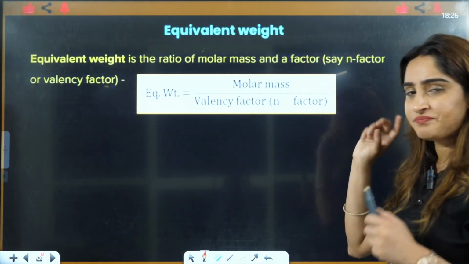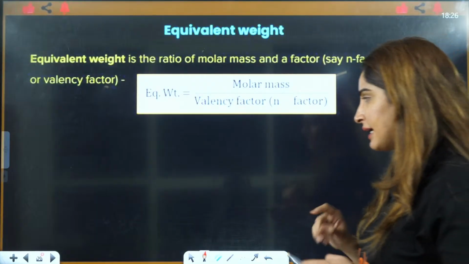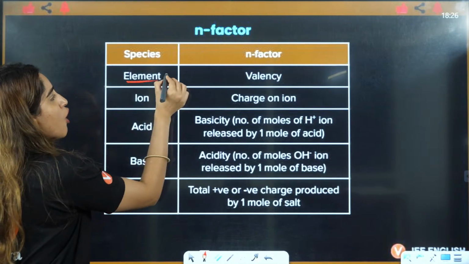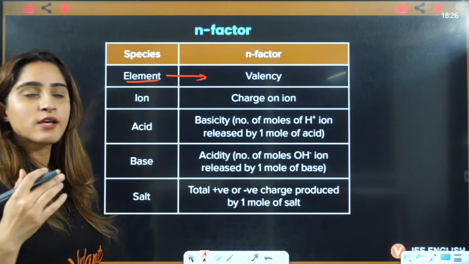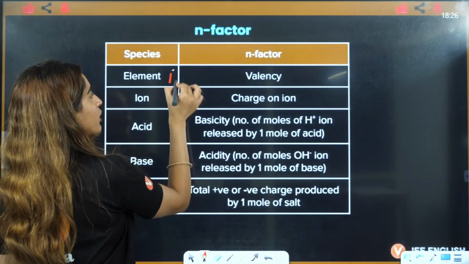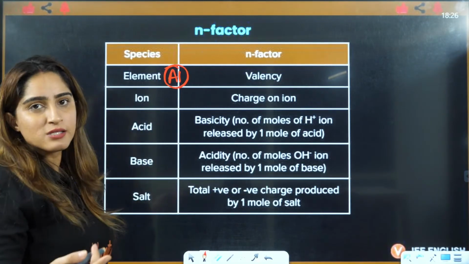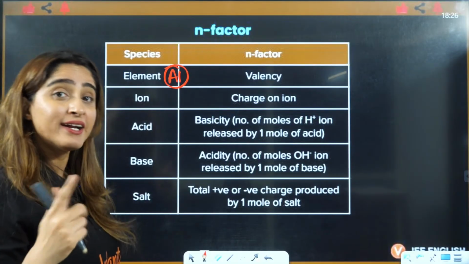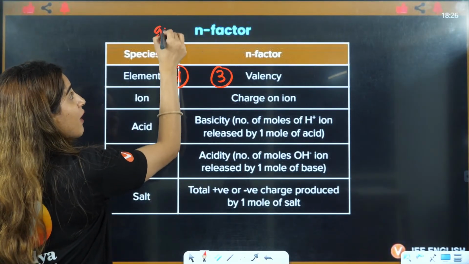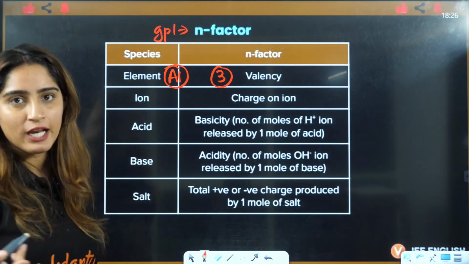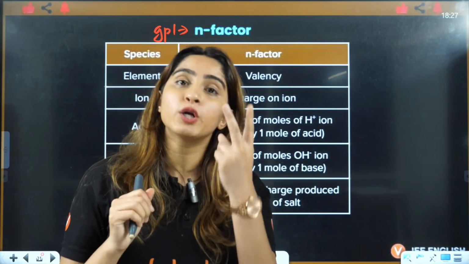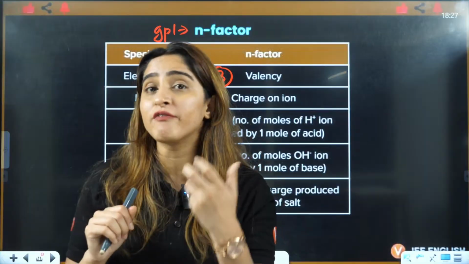Equivalent weight also we will study, right? For that also we first need to know what is n factor. N factor is for element, right? It is the valency. You can see, for example, I talk about Al. Al loses 3 electrons, so that's why its n factor is 3. You talk about group number 1 elements, they lose 1 electron, that's why valency is 1. Group number 2 elements lose 2 electrons, that's why valency is 2.